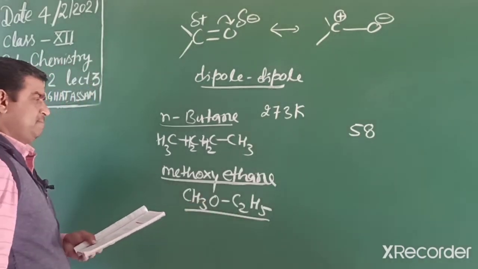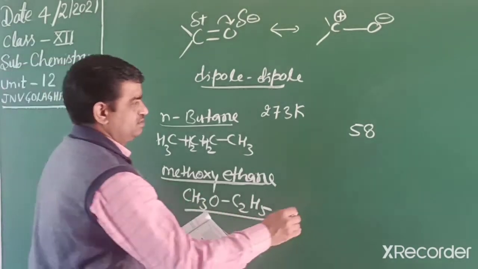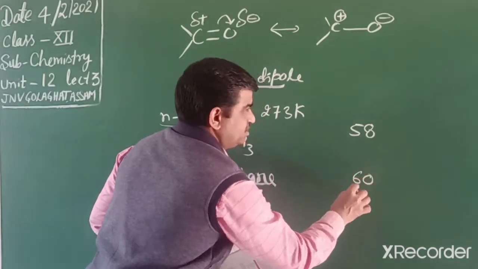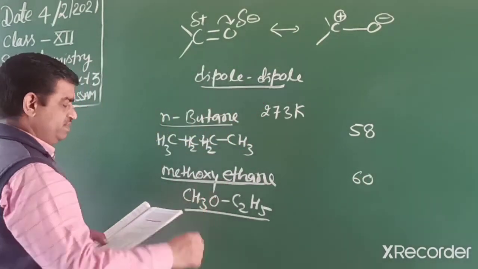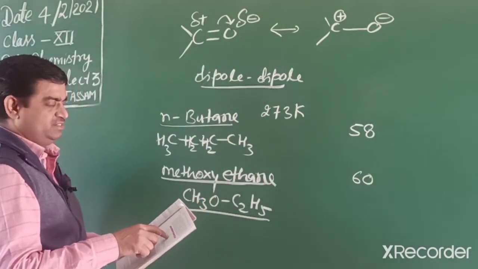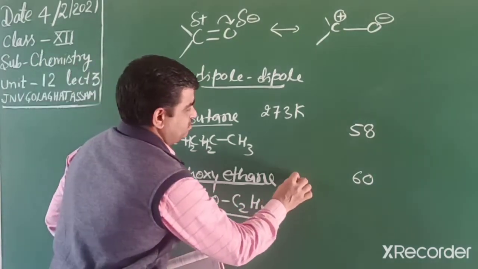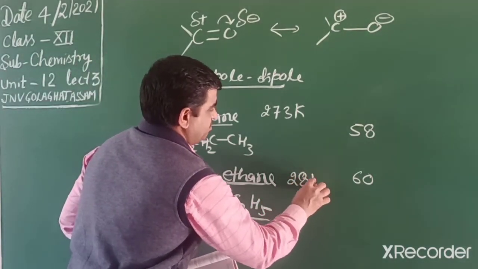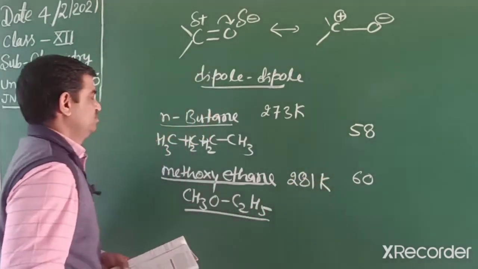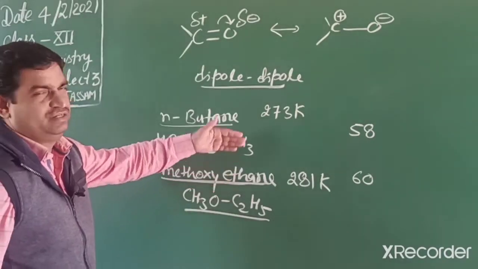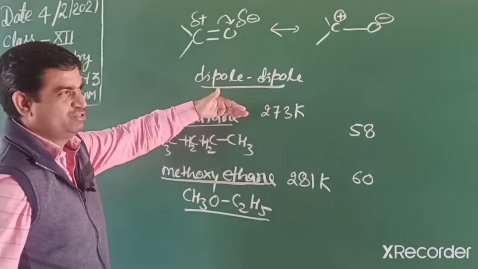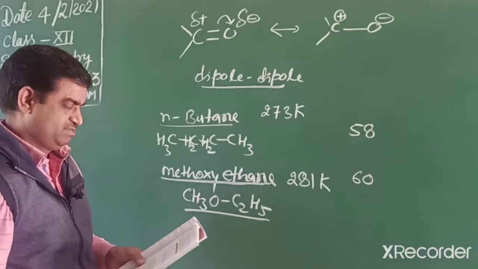Its molecular mass is 60 unified mass, but its boiling point is given as 281 Kelvin. So, ether has a slightly higher boiling point than the corresponding hydrocarbon.